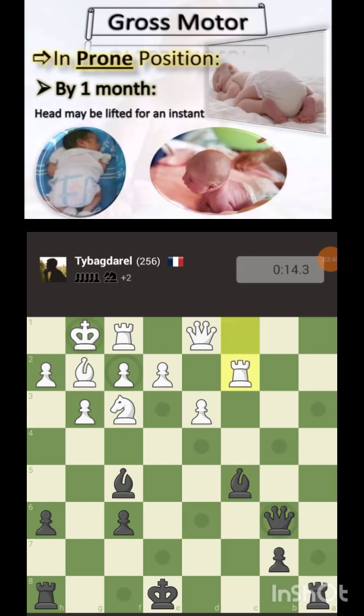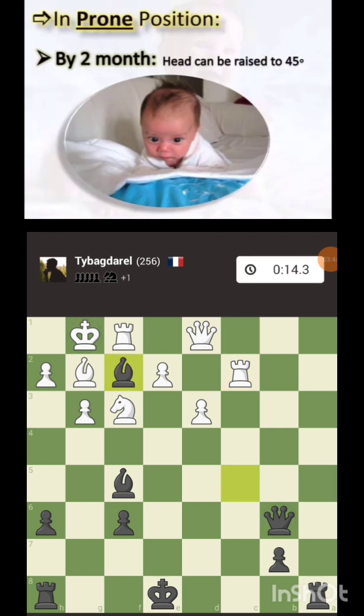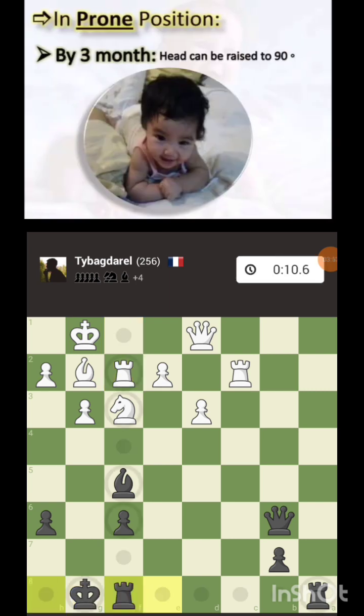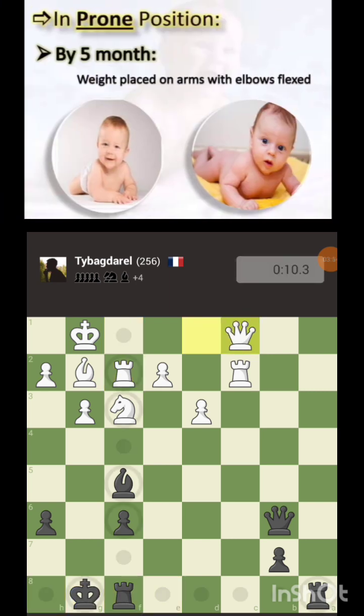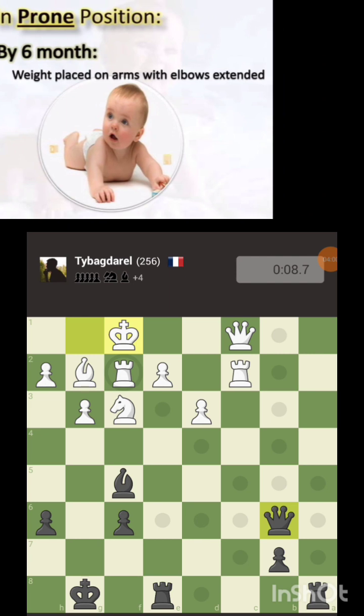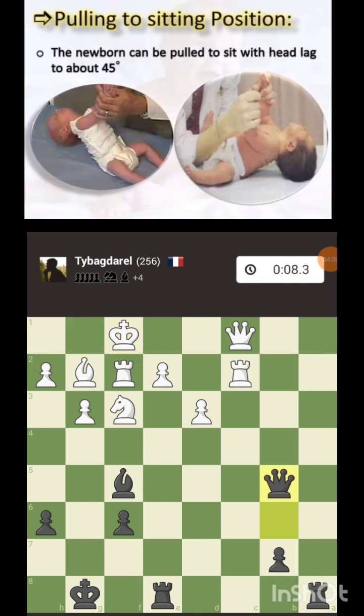For gross motor in the prone position, the head may be lifted for an instant and then it comes down. By the second month he can raise it to about 45 degrees. By the third month he can raise it all the way to 90 degrees. By 5 months he can put weight on the elbows, and by 6 months one of the arms can be extended.